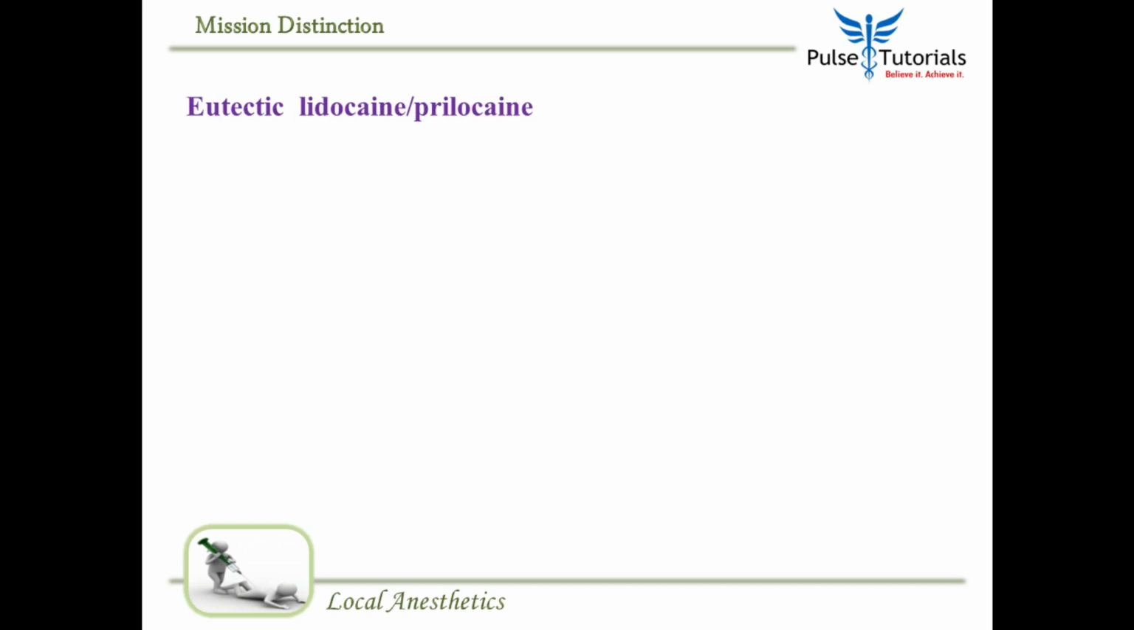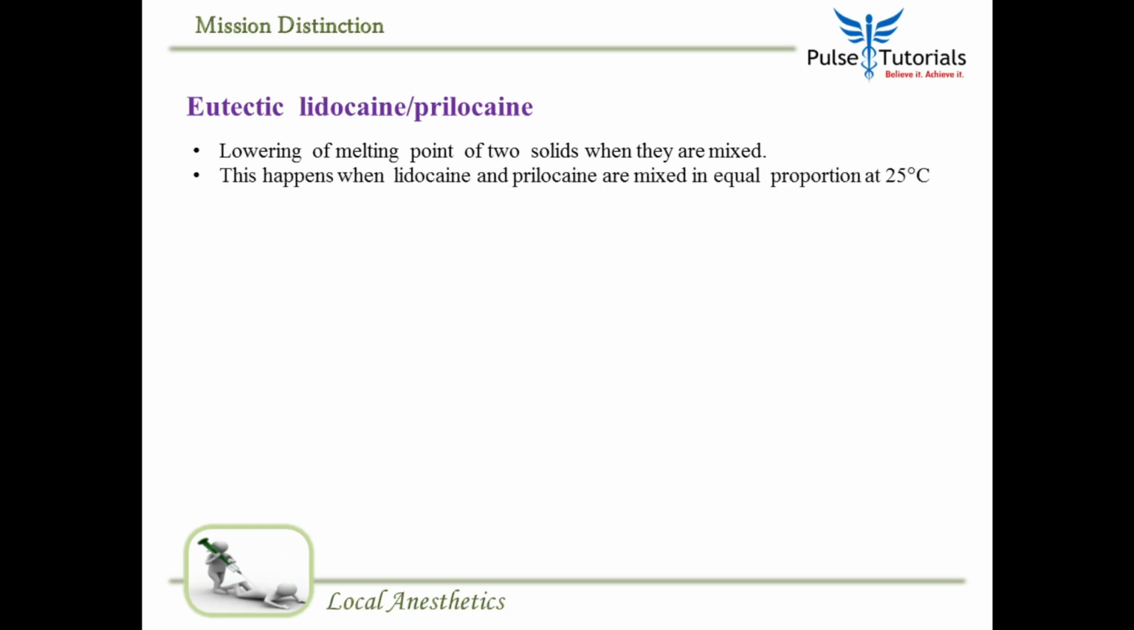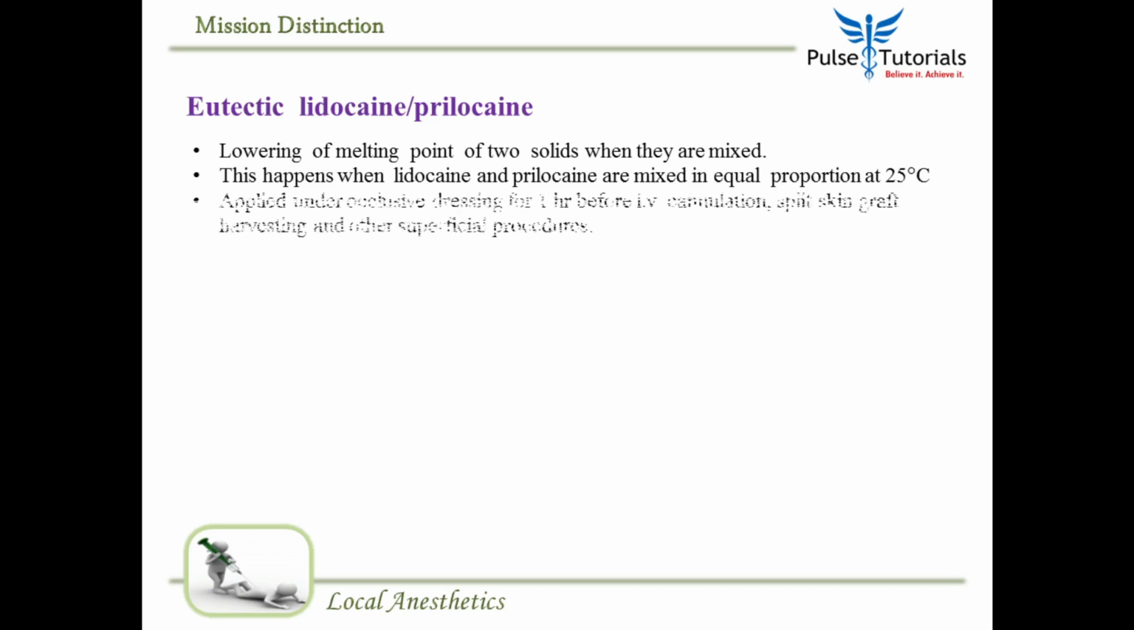Now, sometimes the question asked is eutectic lidocaine prilocaine. Eutectic mixture is a mixture of two solids. But the fun part is when you mix these two solids together, the melting point gets lower. So if you take, let's say, lignocaine or lidocaine and prilocaine and mix it 50-50, the melting point of this combination is only 25 degrees centigrade.